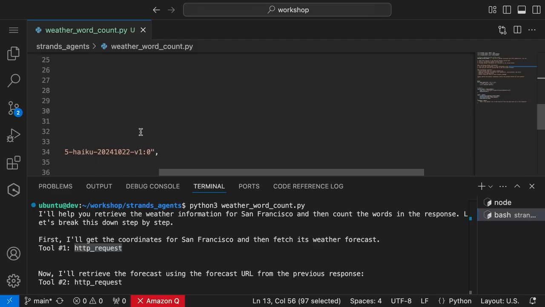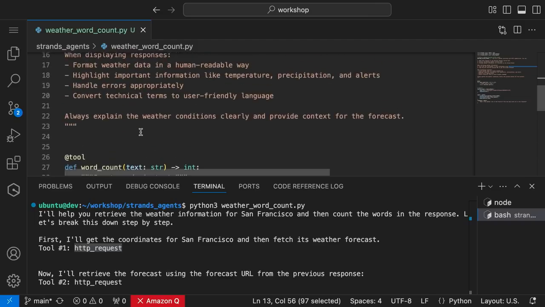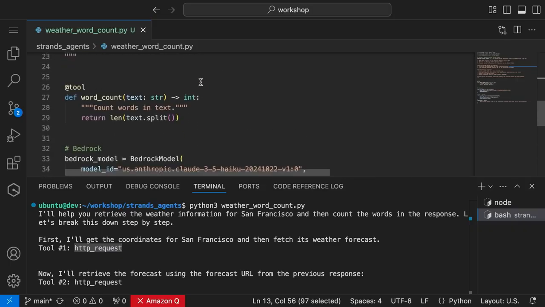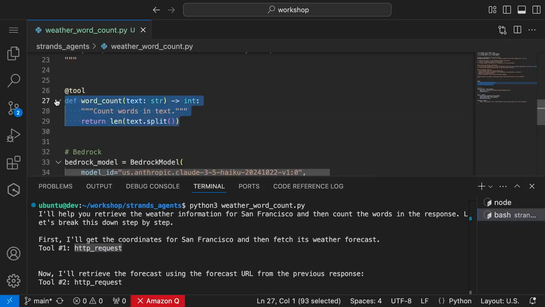So the Strands tools, I see that you're importing two tools, word count and HTTP request. So how many tools are there? Yeah, there are some built-in tools in the Strands framework, like HTTP request, but then I also just made my own tool, which is literally one line of code, return this length. So it's very easy to make your own custom tool. You just put this tool decorator, and that's it. Very, very streamlined.